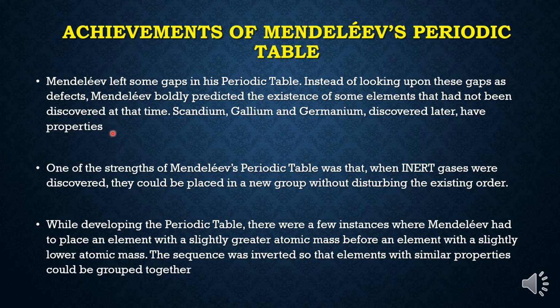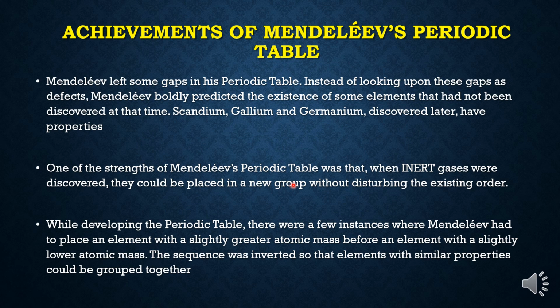Children, the achievements about scandium, gallium, germanium I told you already. Another achievement is Mendeleev did not give any place to inert gases like helium, neon, argon, xenon, radon, because at that time these gases were not discovered.